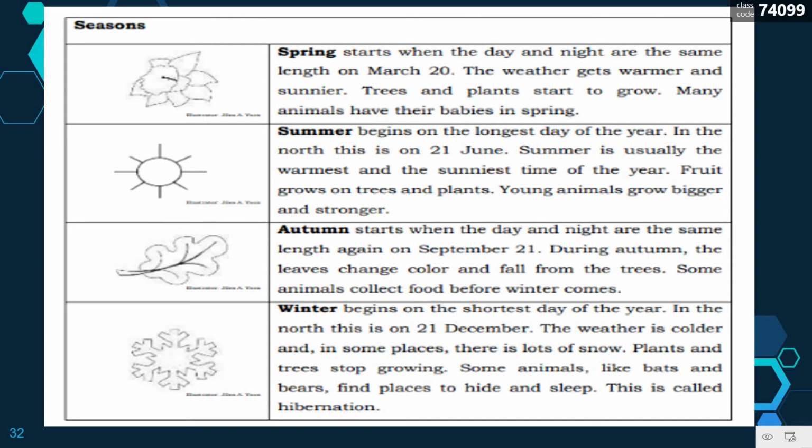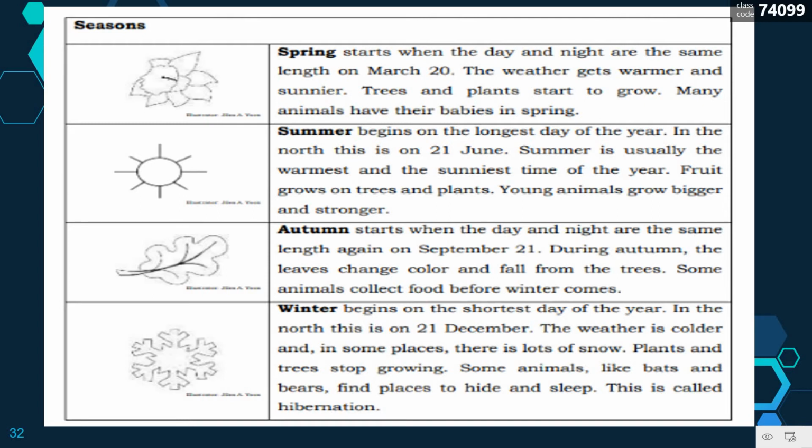Next is summer. Summer begins on the longest day of the year. In the north, this is on 21 of June. Summer is usually the warmest and the sunniest time of the year. Fruit grows on trees and plants. Young animals grow bigger and stronger.